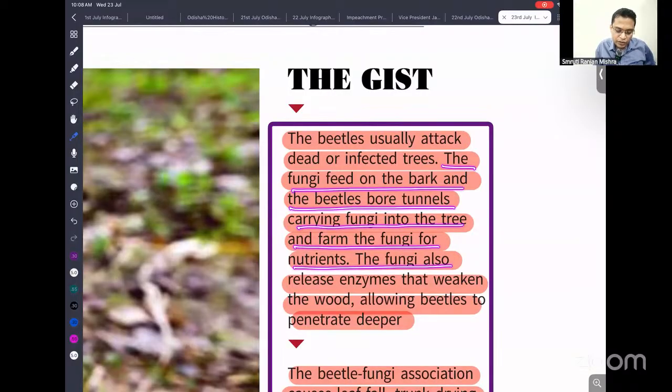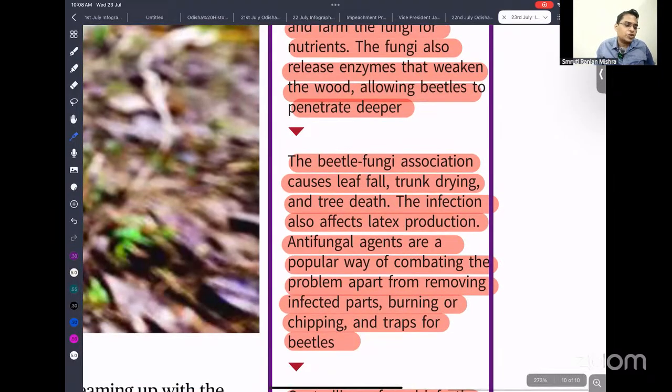So fungi also release enzymes that weaken the wood, allowing beetles to penetrate deeper. So what is happening? Beetles make a drill, and in that drill the fungi can enter, and then the fungi release some chemicals that are helpful for softening the tree so that the beetle can bore deeper. So this combo is causing huge damage to the rubber plantation in Kerala.